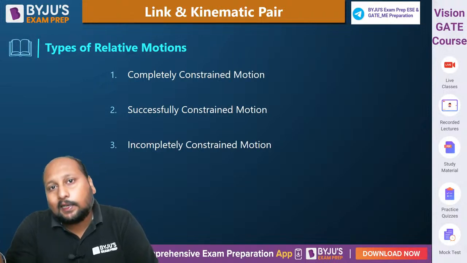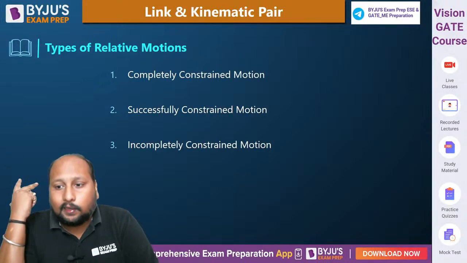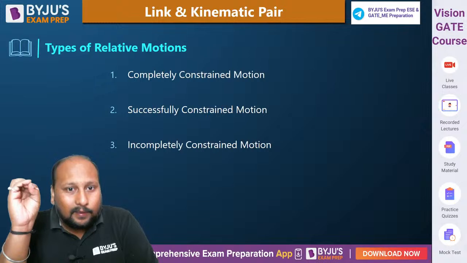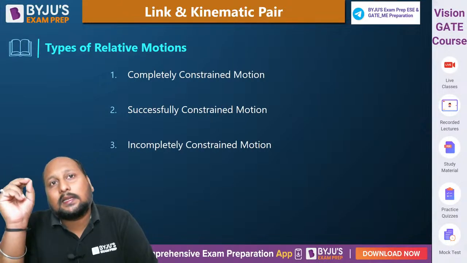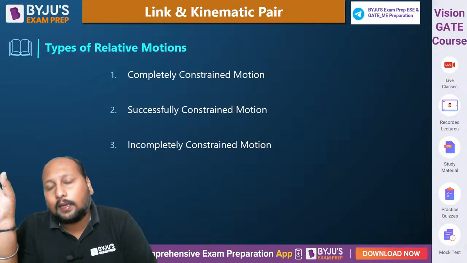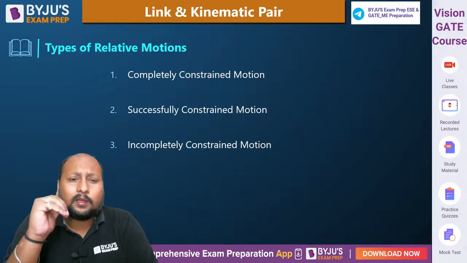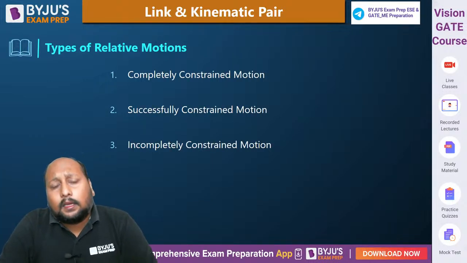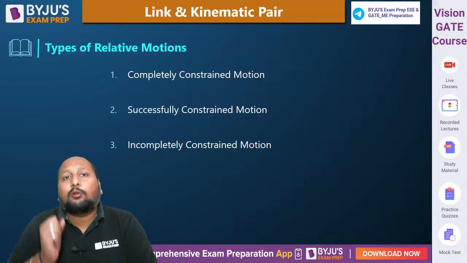One is completely constrained motion, CCM. Second is successfully constrained motion, SC. Third is incompletely constrained motion. Completely constrained motion means here we will be getting the desirable motion.